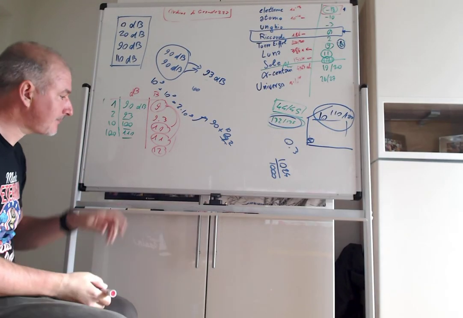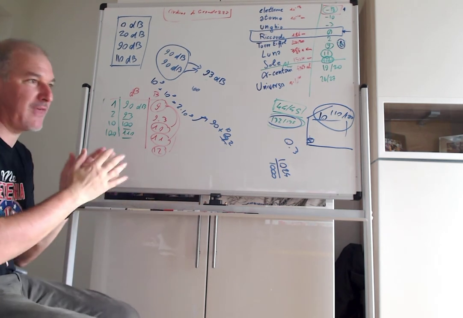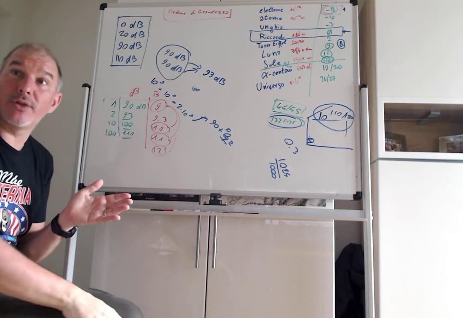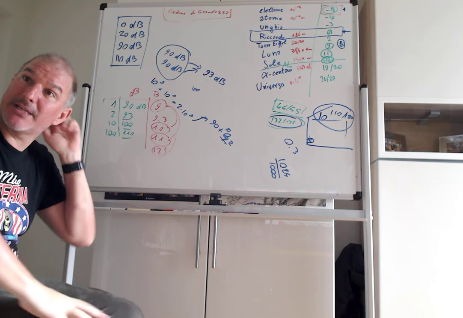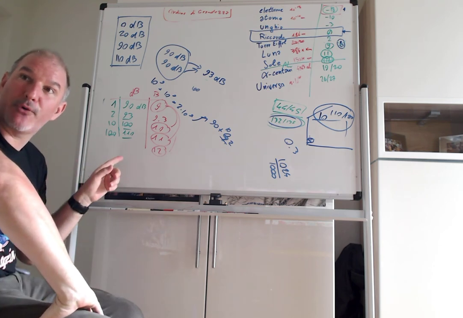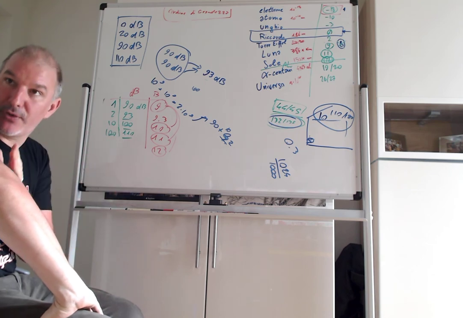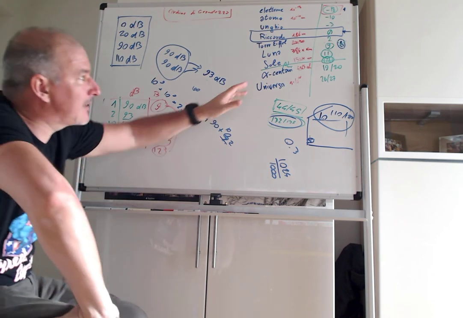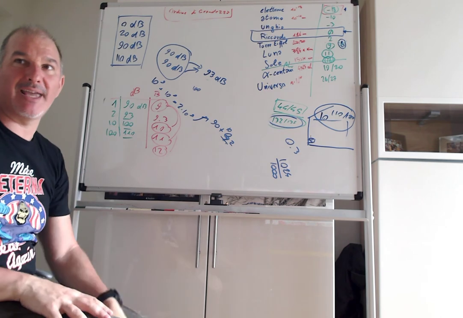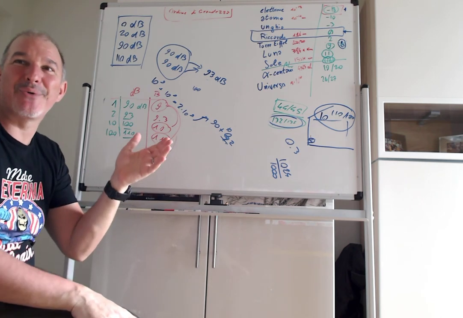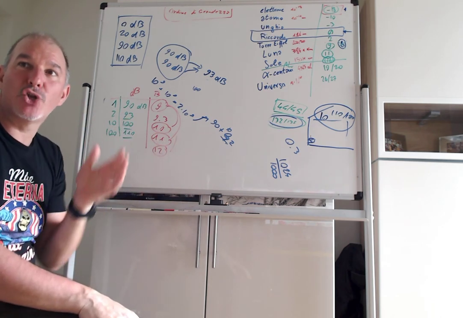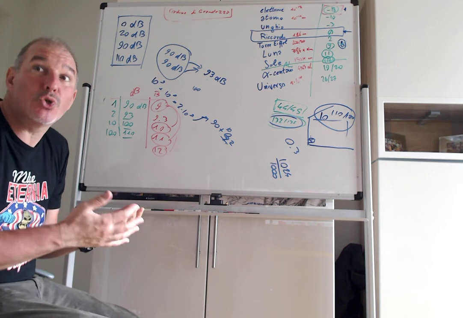Okay? So it would be nice to measure things the way we do all the time with meters and centimeters. But instead of using decibels for lengths, we use meters and millimeters and kilometers. And when the kilometer becomes too small, we have the light year. But that's what we do. You know, we are just too lazy to use a decibel meter. We should use the decibel for meters.